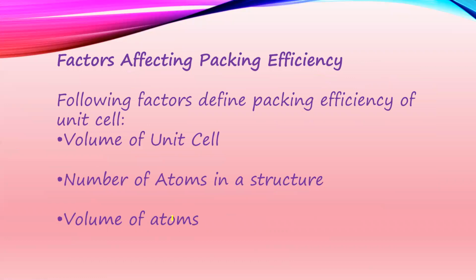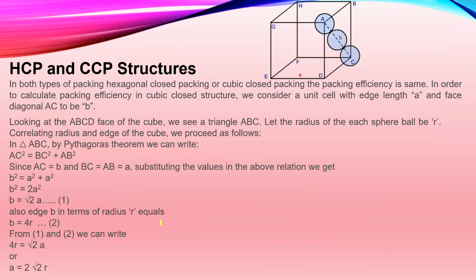Factors affecting packing efficiency are the volume of unit cell, number of atoms in a structure, and volume of atoms. So these are the three factors which affect the packing efficiency. Here is the calculation to show how we can calculate the packing efficiency for HCP and CCP structure.